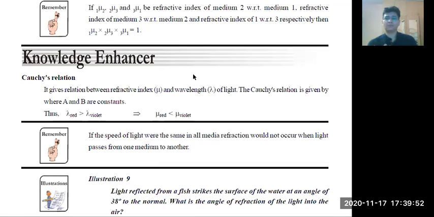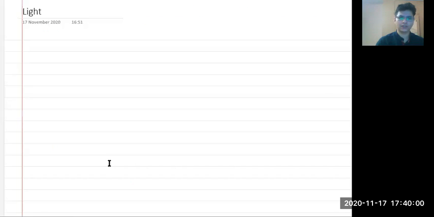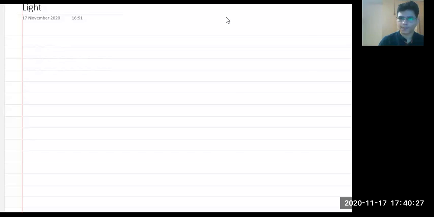Now, this is just for one medium. If we have multiple mediums, let's think about one scenario. Instead of covering TIR, let's try to understand the concept of refraction a lot. Now, suppose I'm having a glass slab. This is a glass slab.